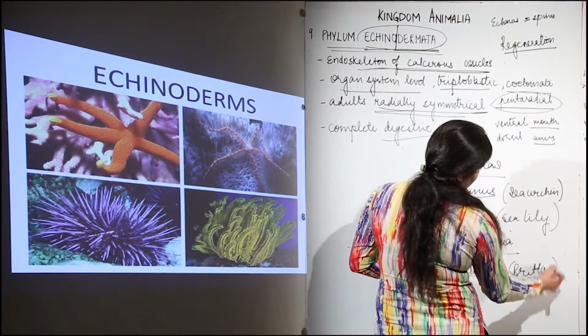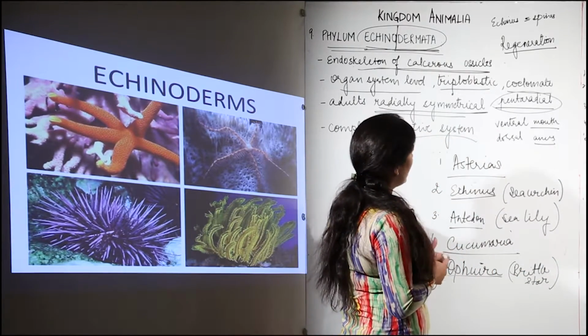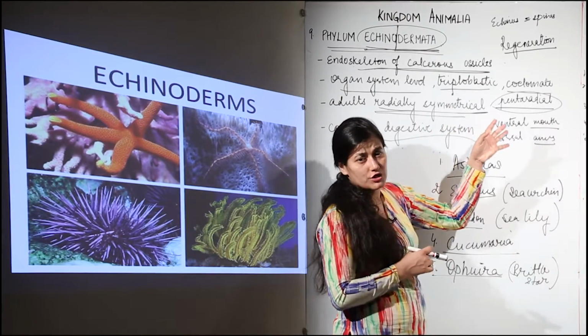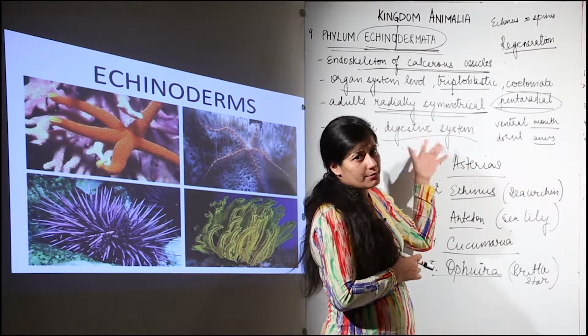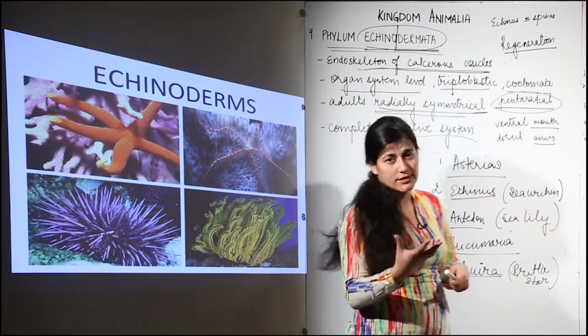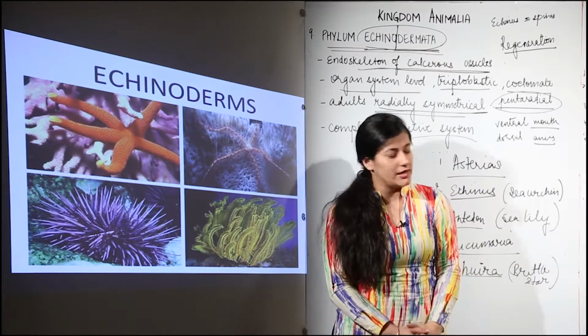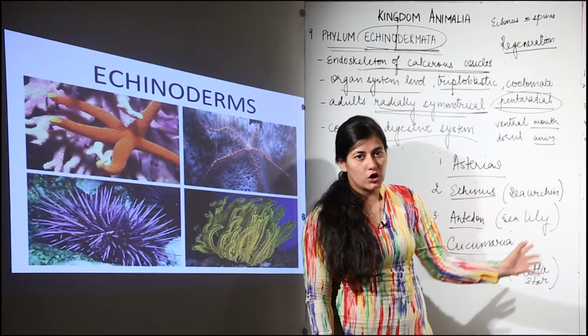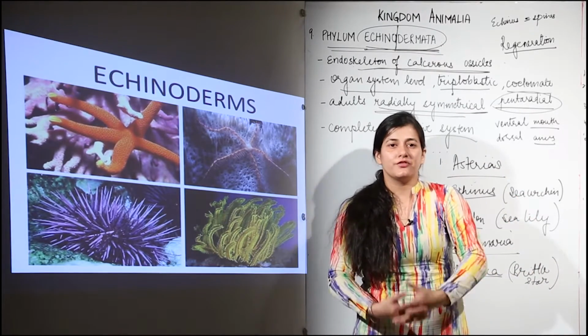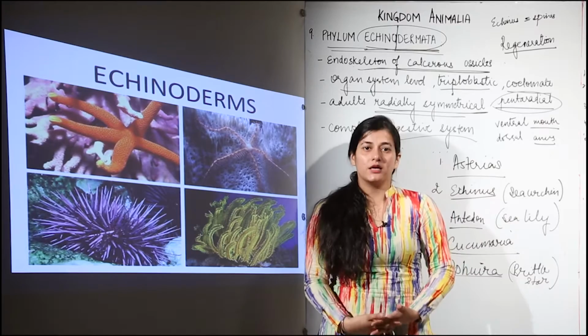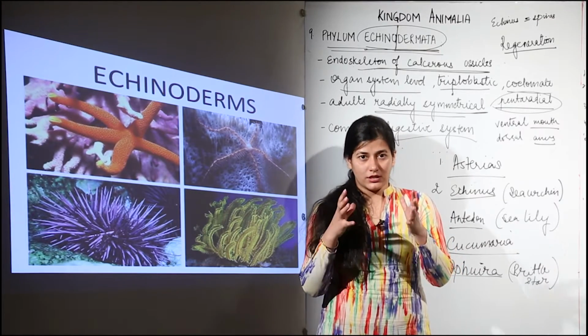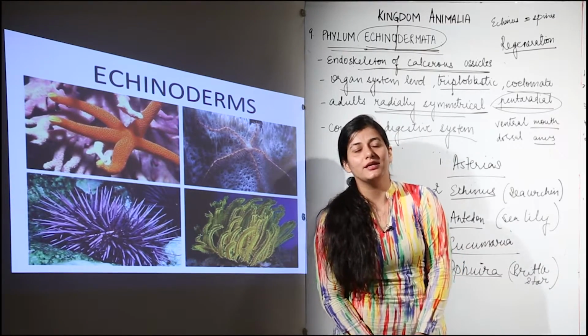We have seen their reproduction, which is sexual. They have a high capacity of regeneration. What is their symmetry? Why are they placed in the 9th position? They are coelomate, they are triploblastic. So this is all about echinoderms that we have to understand. You have to learn these examples with the common names, and it would be better if you see the pictures and learn the names according to the picture input that comes into your mind. You'll be able to